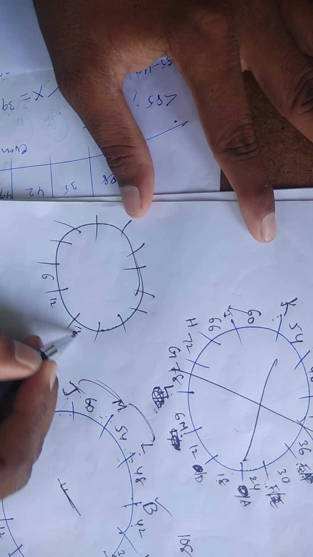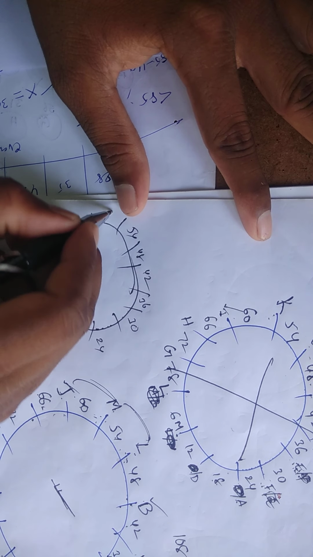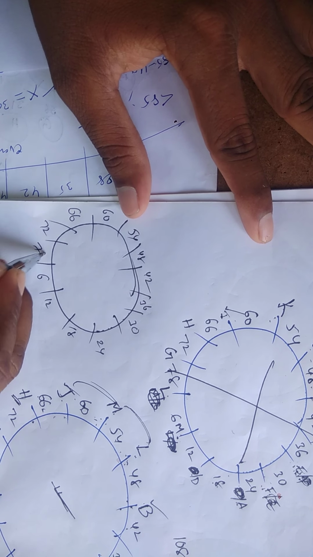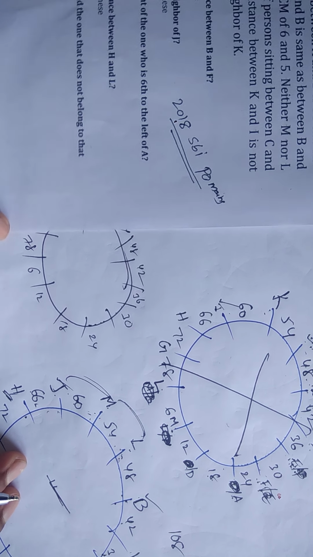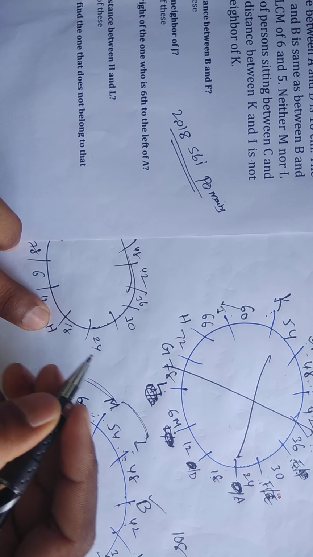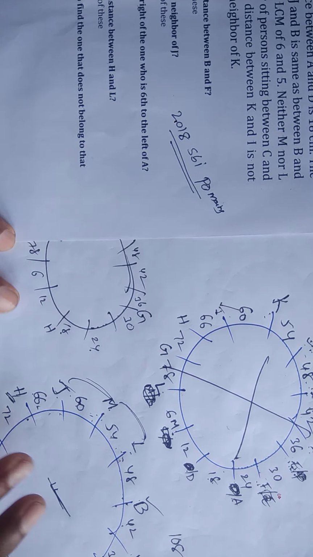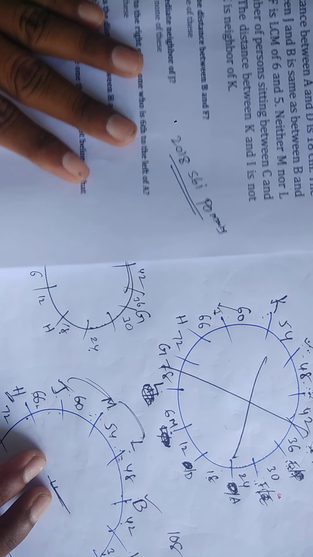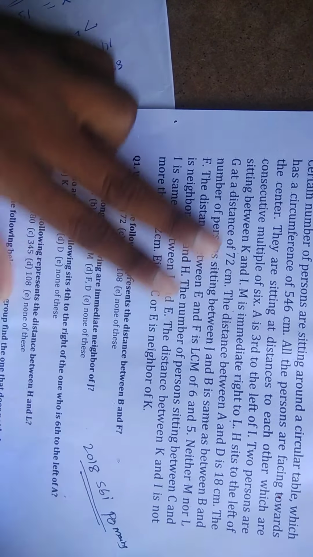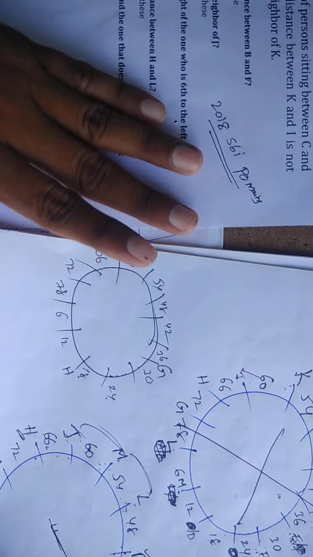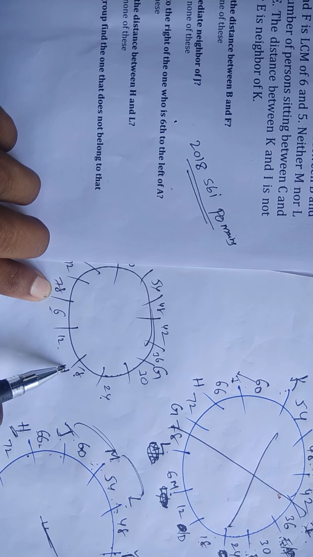6, 12, 18, 24, 30, 36, 42, 48, 54, 60, 66, 72, 78. Friends, check here. Again, first point is, see here, H is left of G at a distance of 72. Now, see here, 30 plus 24 is 54, plus 18, total is what? 72. Now friends, check here. They gave one clue: the distance between A and D is what? 18. Now, distance between A and D is 18 means, now where is the chance? See here, 6 plus 12, total is what? 18. A and D, here no chance.